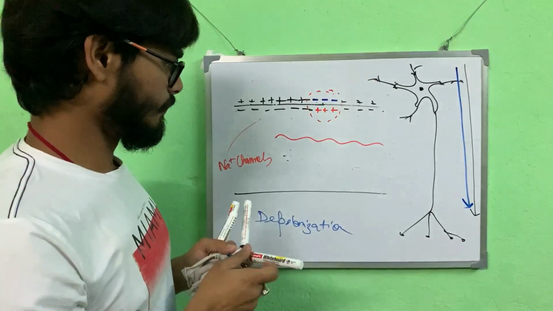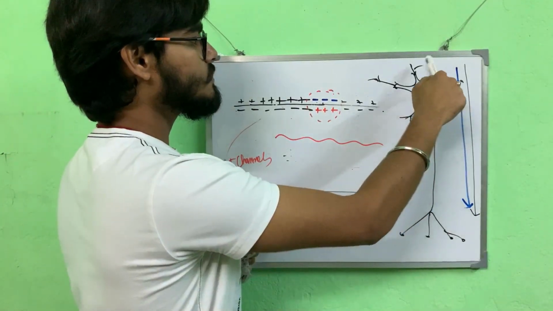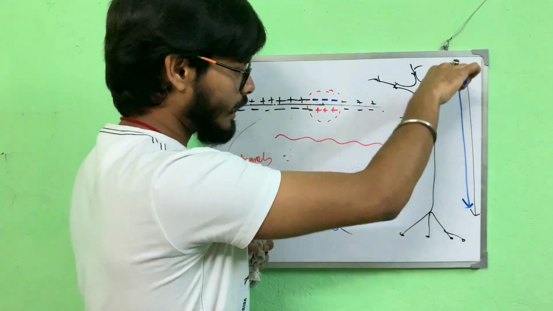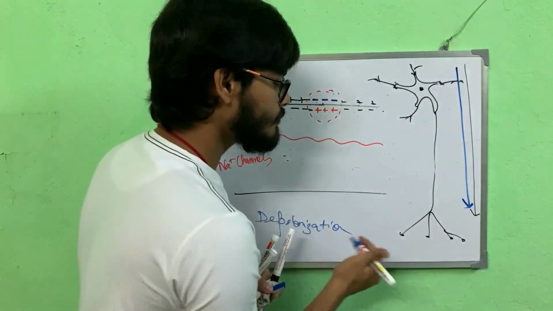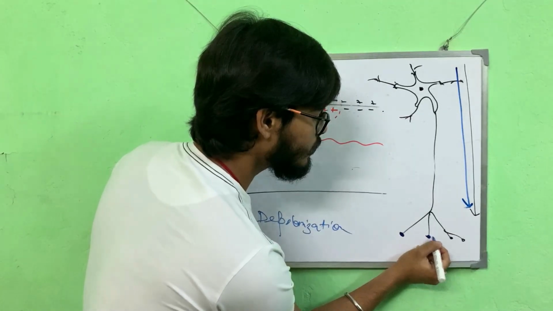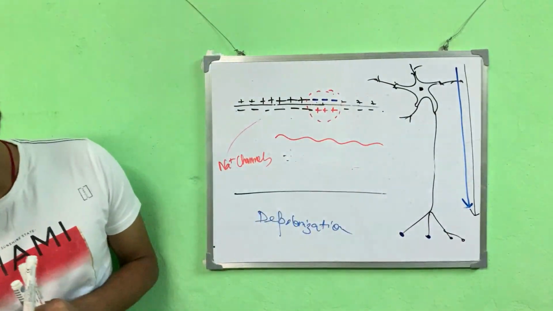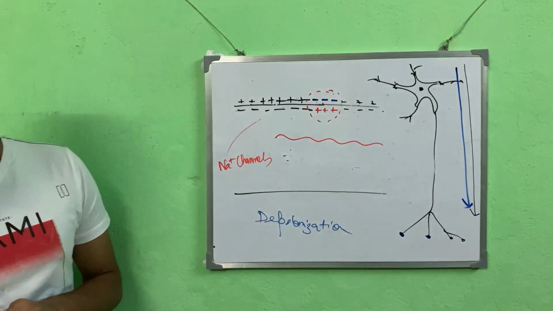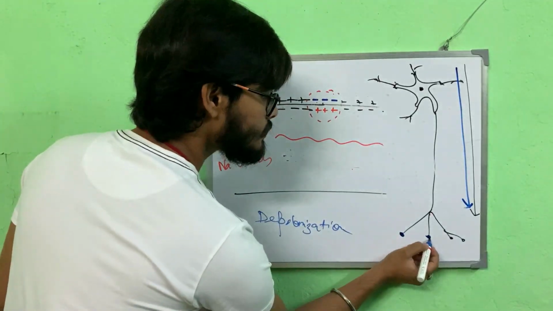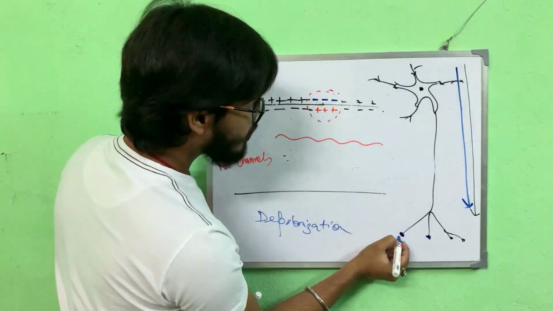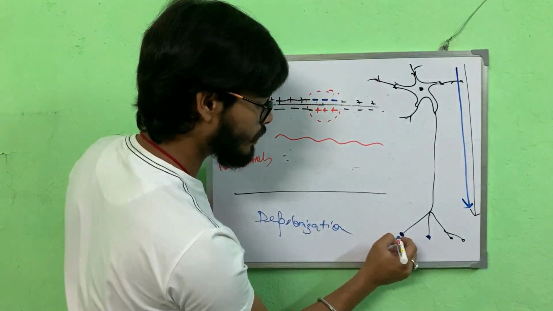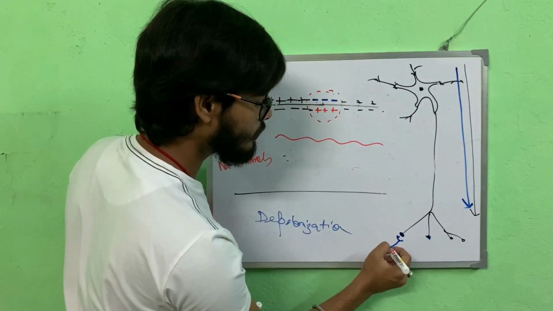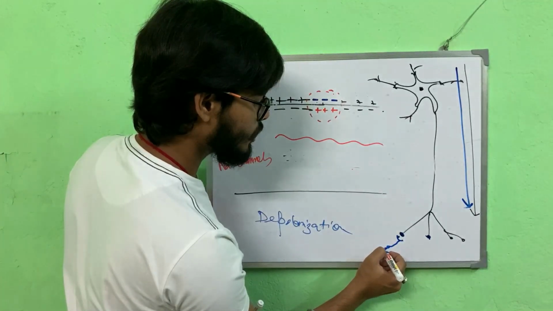A nerve impulse is generated in this neuron and it gets transmitted here. Now at the end these are bulbs, and these bulbs are called axon terminals. Here maybe there is another neuron, say this is the dendrite, here is the cell body.